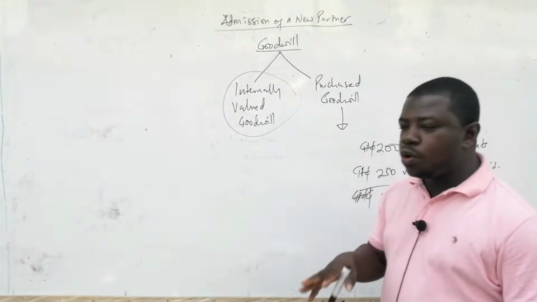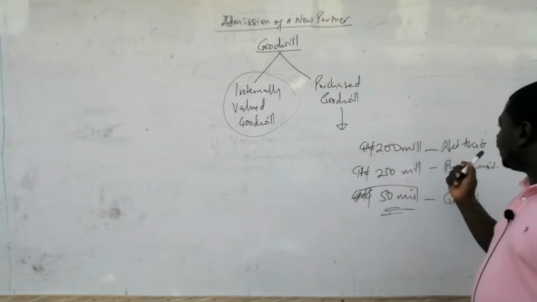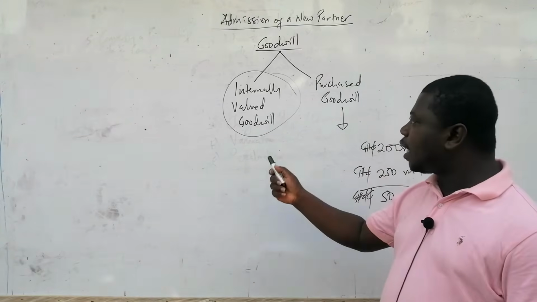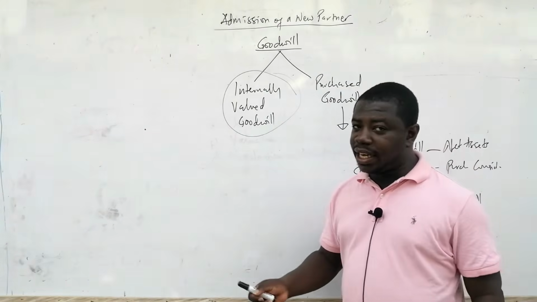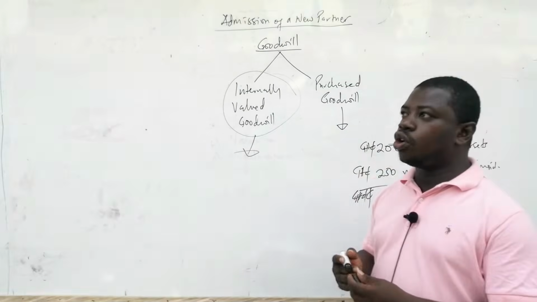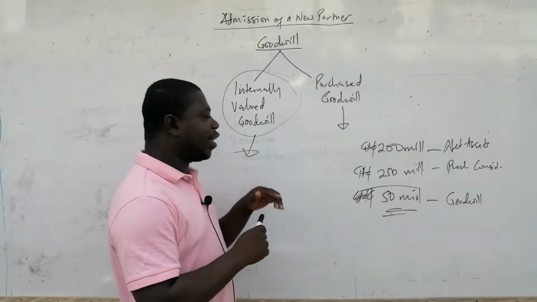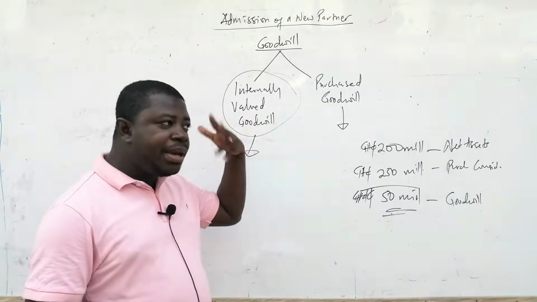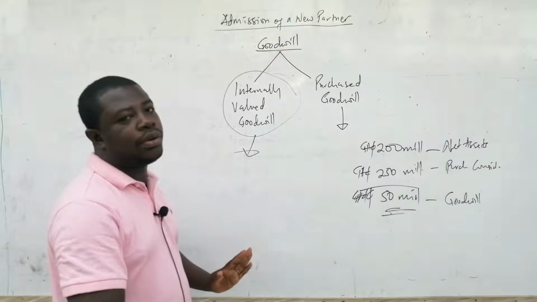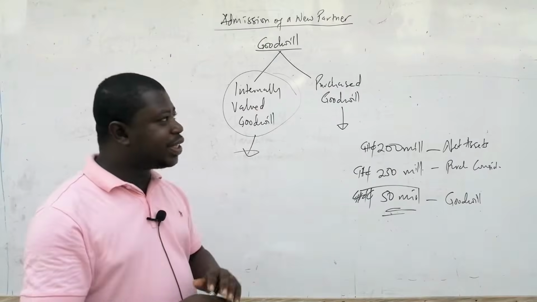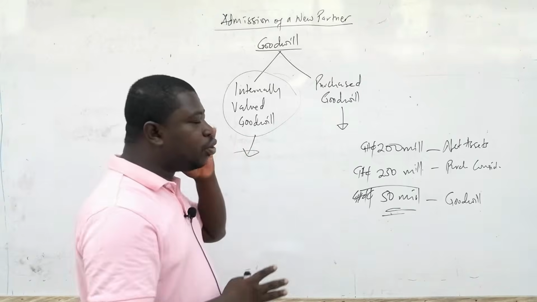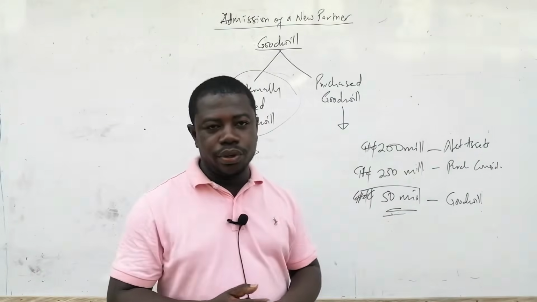Now, what I have done so far is explain how to calculate the purchased goodwill, but I have not explained how to calculate the internally generated goodwill. That is why I told you there are so many methods of calculating, which I'm not going to go into for now because that is not my focus. Maybe in another video I may dedicate one video to teach how to calculate goodwill, but for now it is always assumed it has been calculated for you in the question, and my focus is to teach you the accounting treatment for the goodwill that you have.